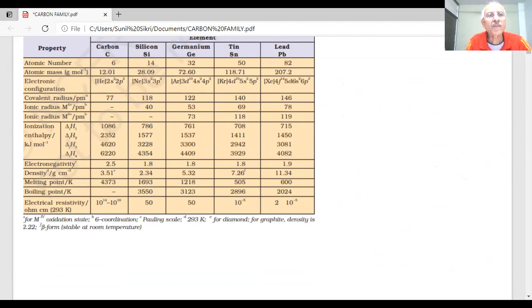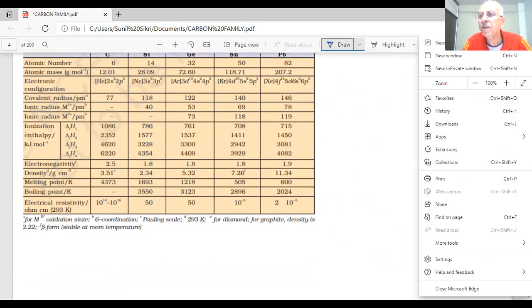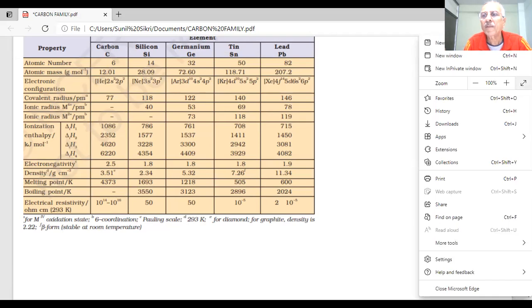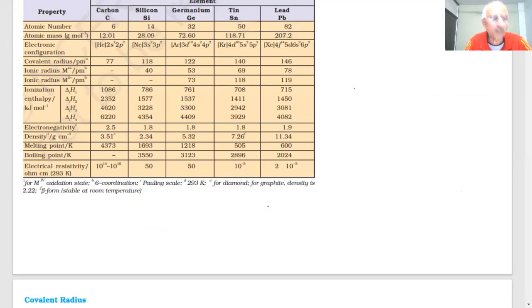Further, student, certain properties we want to study. What are the properties we study for all the cases, students? You are aware of it. Electronic configuration, we know how to write. Any doubt here? No, sir.